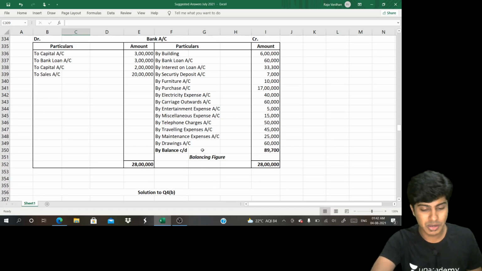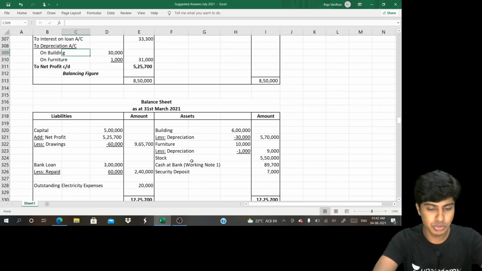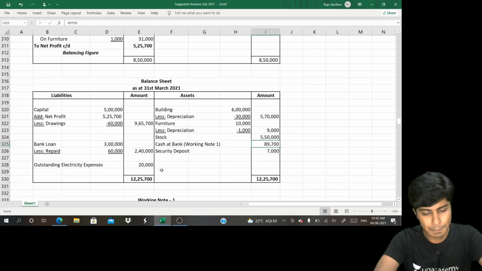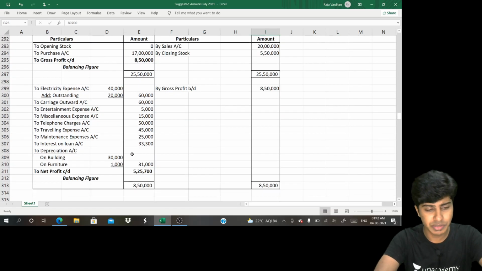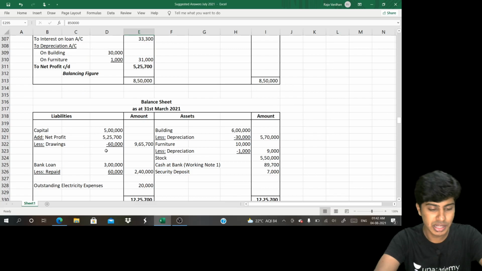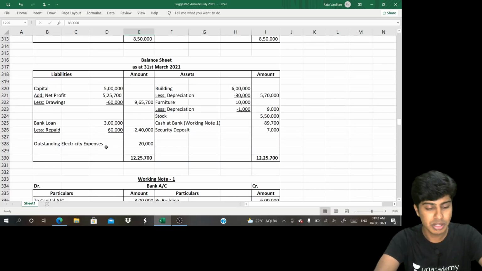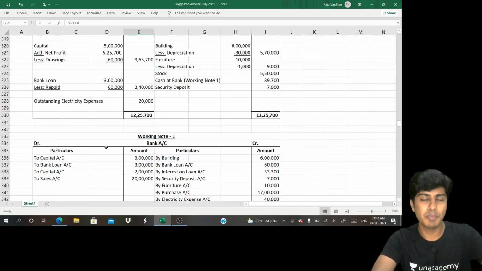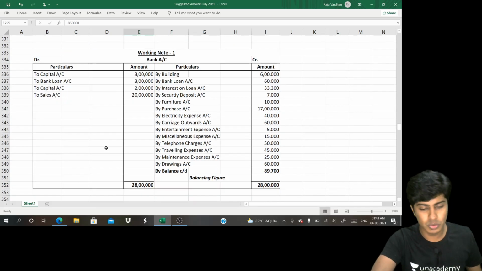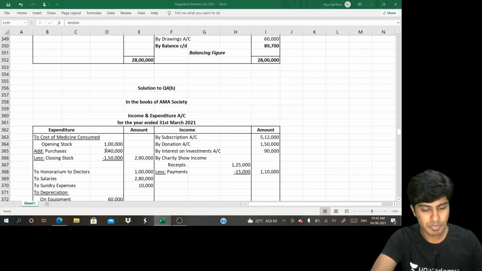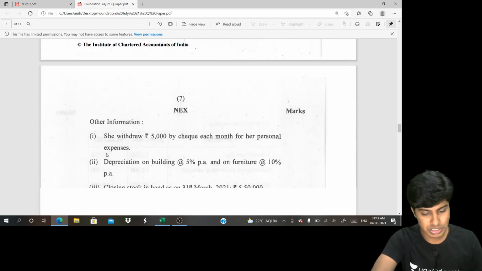And once you do that bank account, identify the balancing figure that comes in your closing balance sheet as bank account, and every other piece of information was given. Question looked quite bulky, but it was not, and opening stock was also not there in the question. We find gross profit as balancing figure as other items were given. That gross profit ends up here, net profit balancing figure here, added to the capital, and that's how we end up. So it's a beautiful one. There are a few outstanding expenses, prepaid adjustments. If you know how to do that, then this question was an easy cakewalk. Yes, it was time consuming, but it was easy.